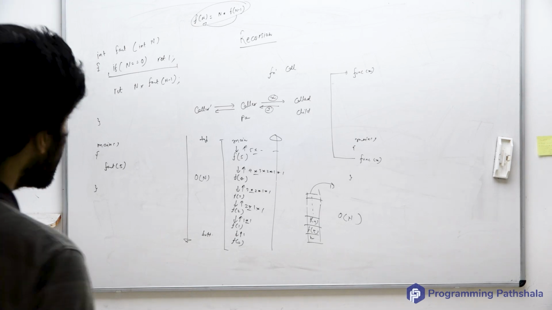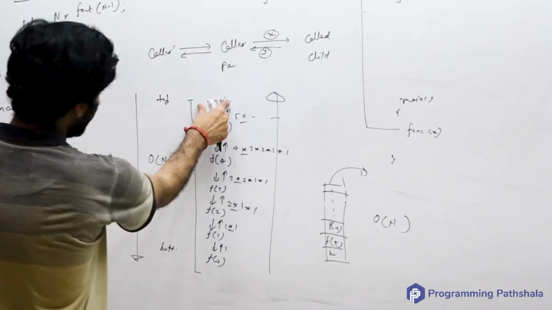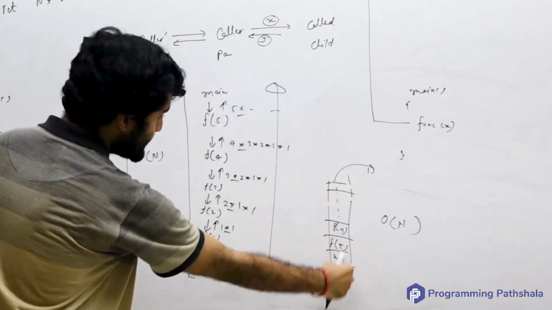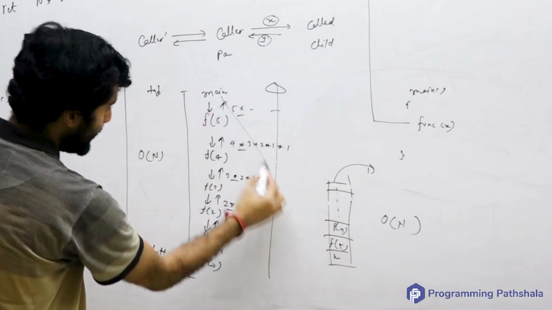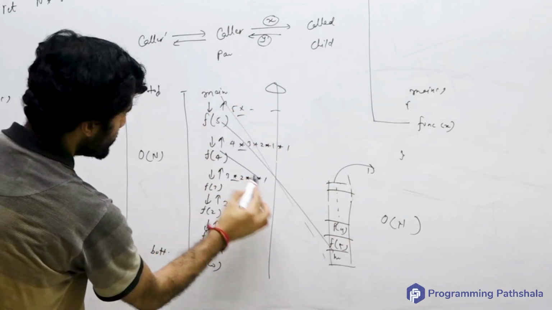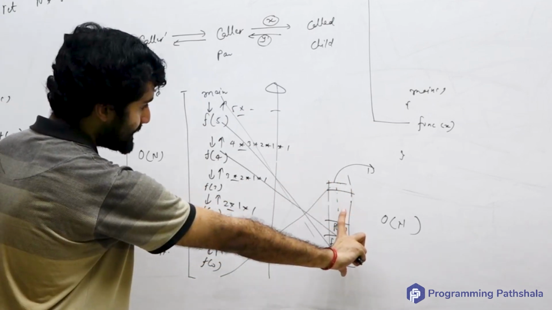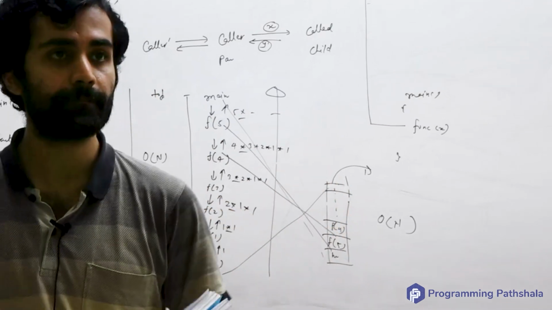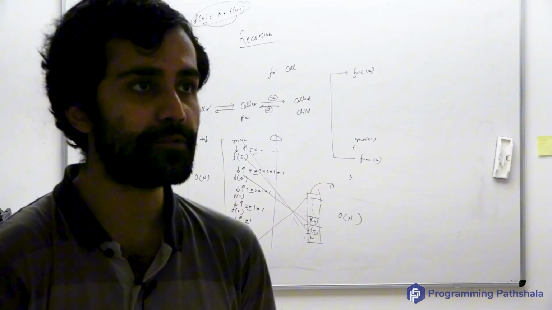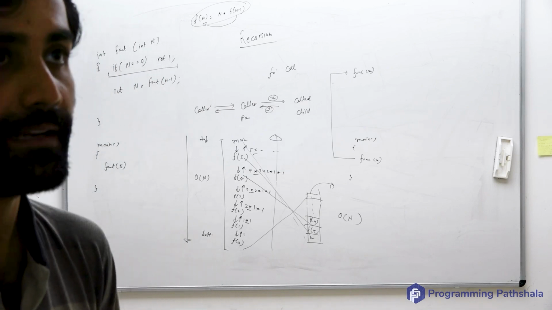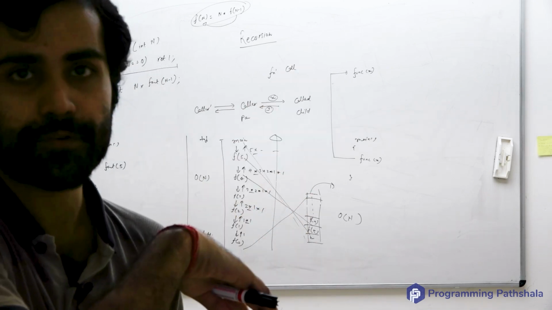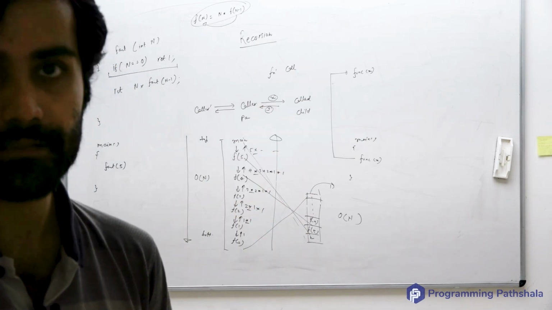Why? Because first these function calls will get inserted into the stack. So first main goes, then this goes, then this goes, and then this goes, right? So first you insert n values in the stack. If you have to insert n values in the stack, how much time does that take? Order n. And then you remove those values from the stack, isn't it?